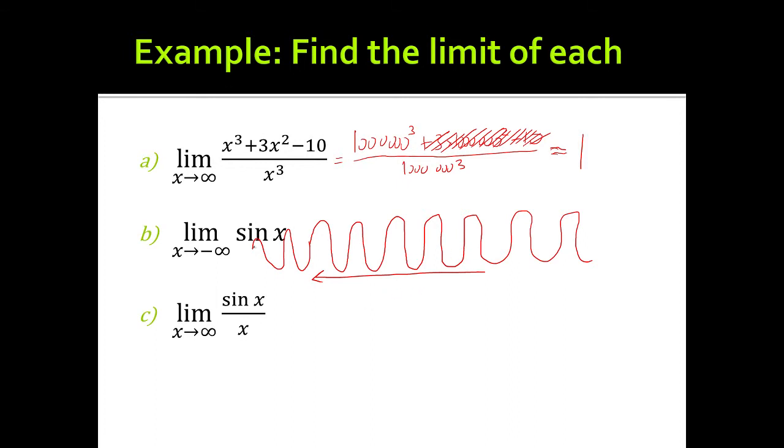So the limit of sine x does not exist, because the sine function oscillates continuously between -1 and 1 and doesn't go towards a particular value.